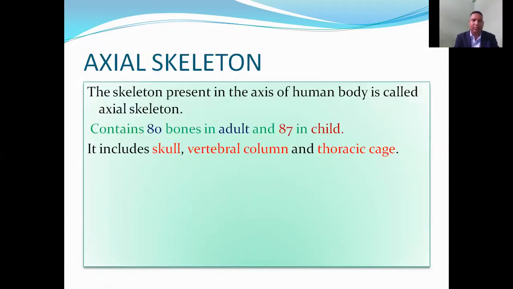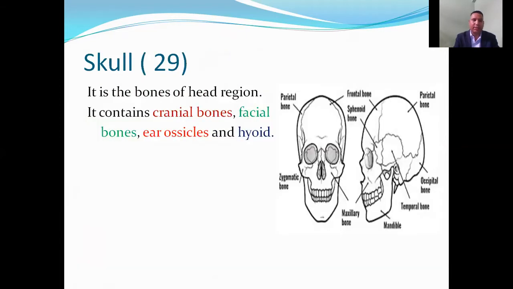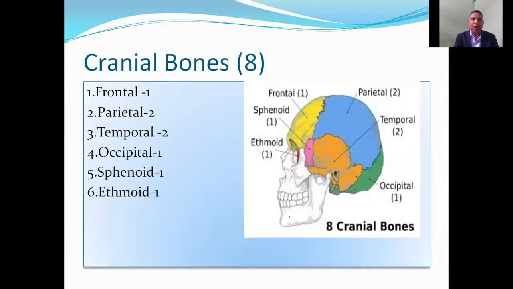Axial skeleton. The skeleton present in the axis of human body is called axial skeleton. Axis means it starts from head and extends toward the vertebral column. It contains about 80 bones in adult and 87 bones in child. It includes skull, bones of head, vertebral column, and thoracic case. Skull. Skull contains about 29 bones. It is the bone of head region. It contains cranial bones, facial bones, ear ossicles, and hyoid.